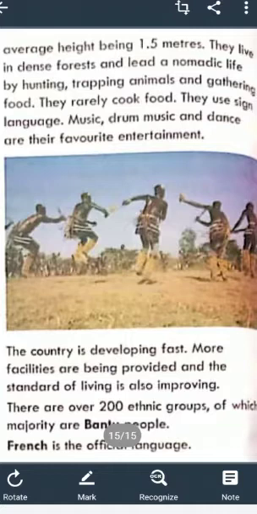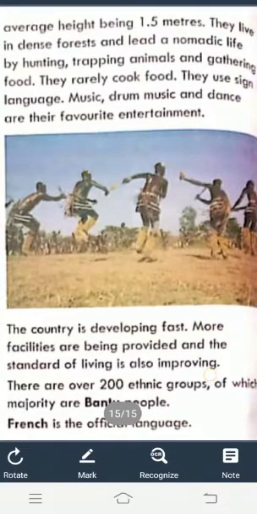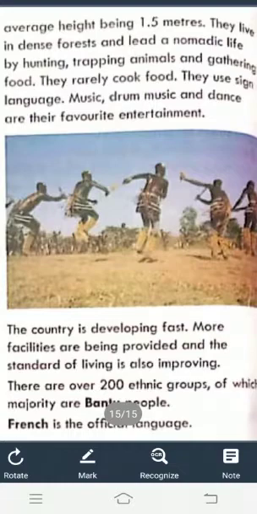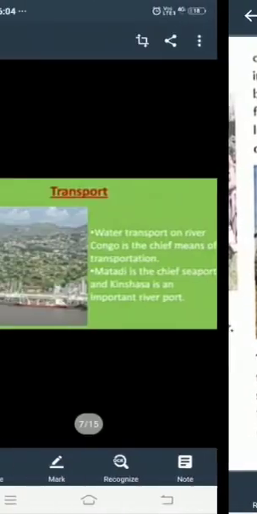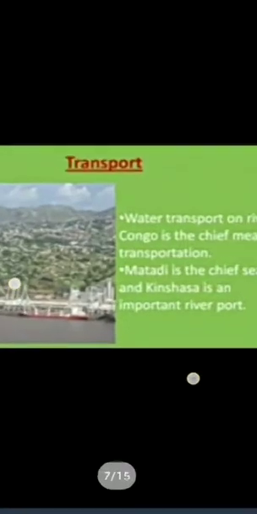The country is developing fast. More facilities are being provided and the standard of living is also improving. There are over 200 ethnic groups, of which the majority are Bantu people, and French is the official language. So which is the official language, students? French is the official language here.